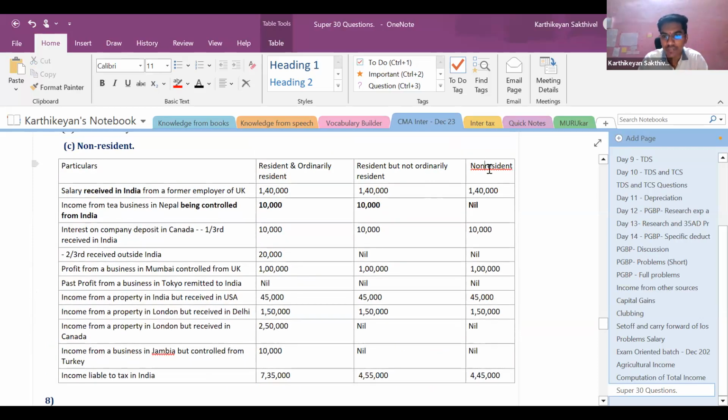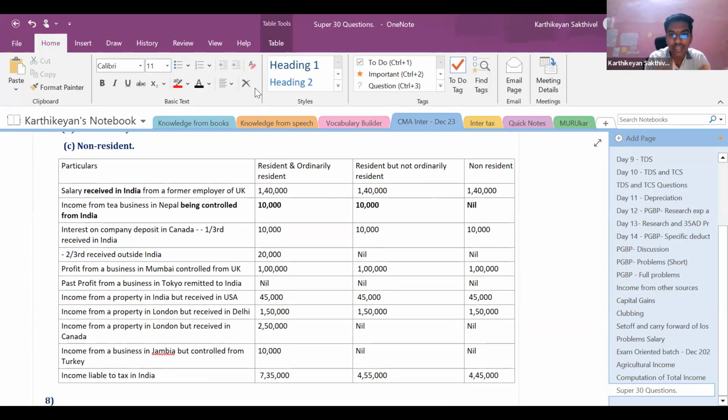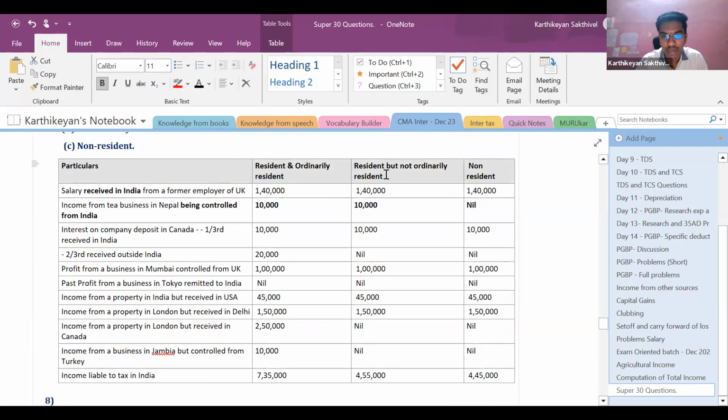Or say at the last minute you do not have time in the examination, so what is to be done? You can just take all the income as taxable for resident and ordinary resident. Just check if it is income or not. If it is income, tax it. If it is not income, don't tax it. In the majority of cases, all the incomes will be taxable for resident and ordinary resident. So even if you do not know point number 2 and point number 3, just go for point number 1, you will be getting good marks, right?